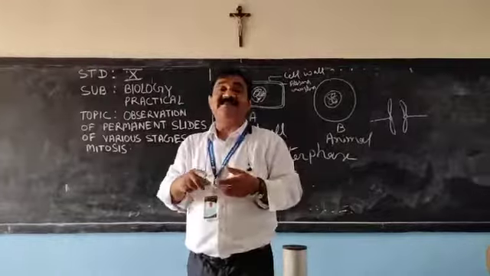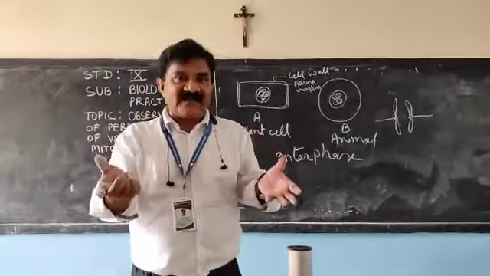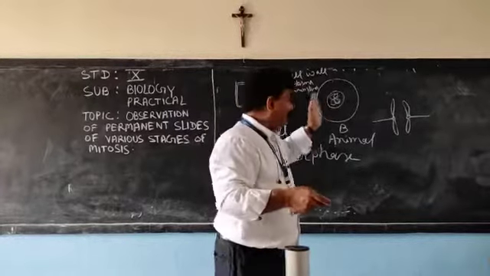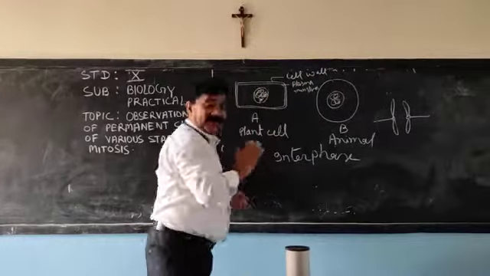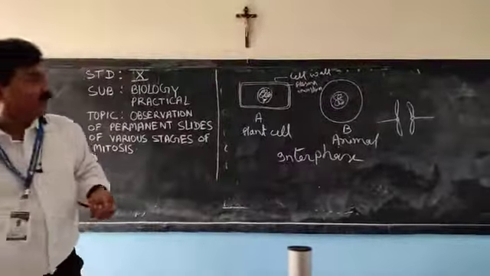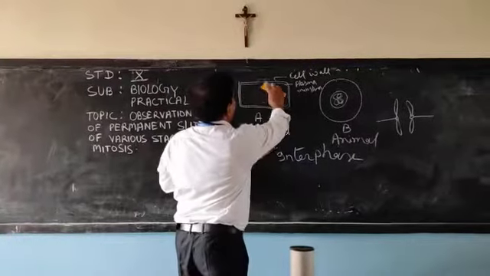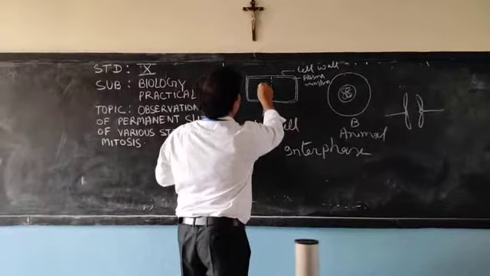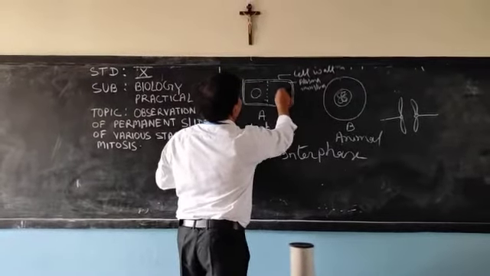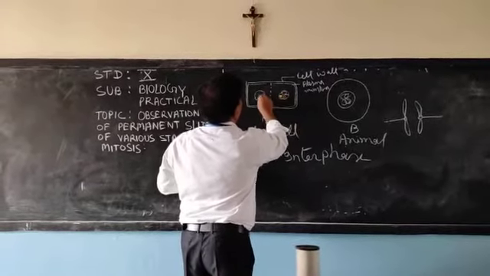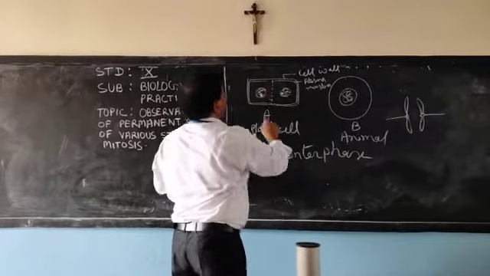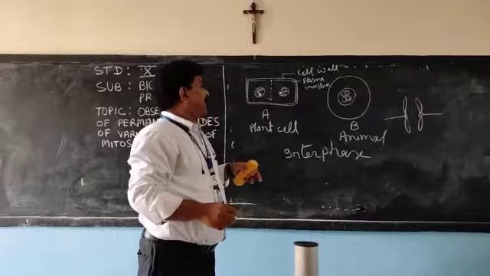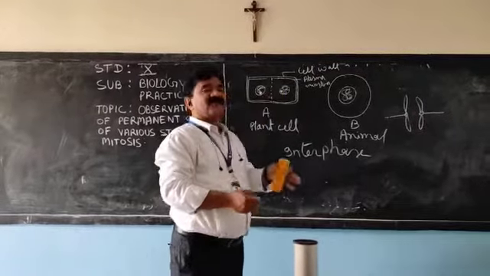In cytokinesis there is division of the cytoplasm, and in the plant cell a cell plate is formed almost in the middle. Two nuclei are there. You can see the nuclear membrane reappears, the nucleolus reappears, and the cell plate is formed.